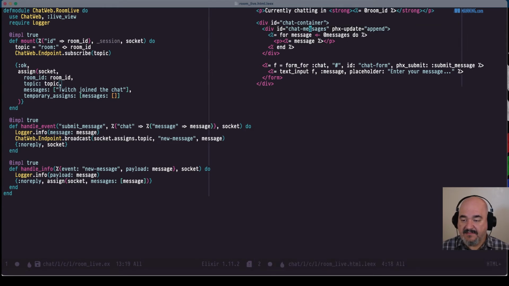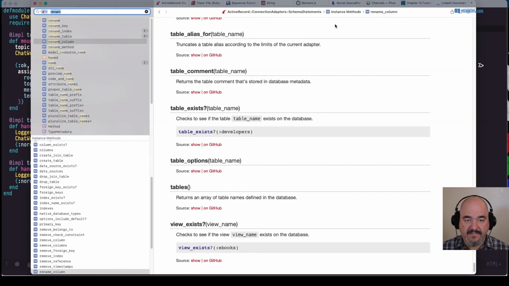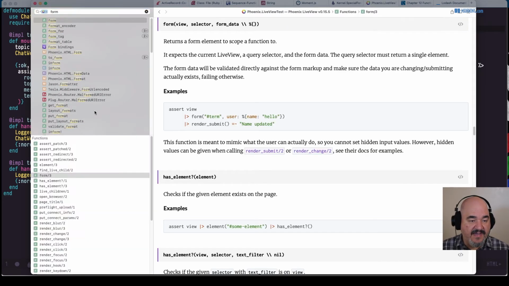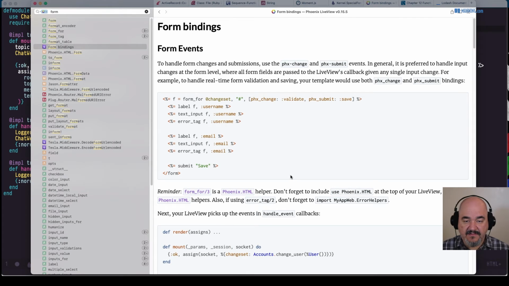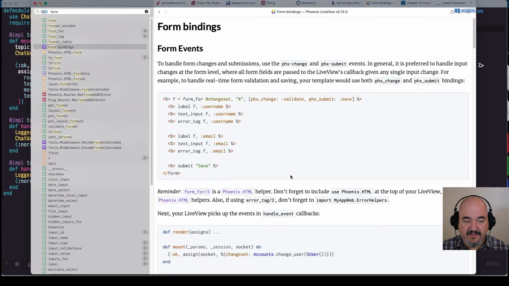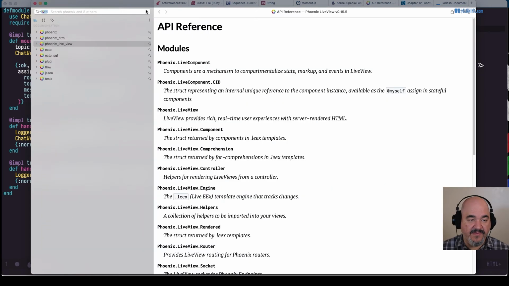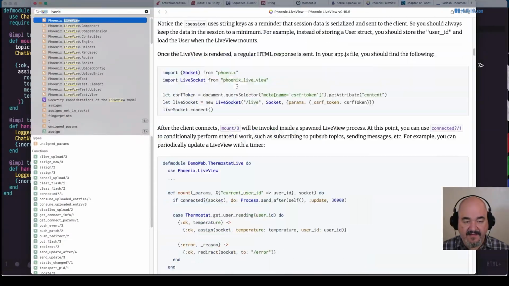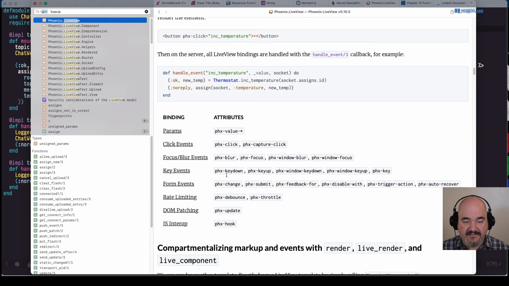So let's think about this. It might be that I put in the wrong Phoenix update. Tell you what, let's go to those excellent docs I was mentioning and check it out. There's a guide for handling form bindings in here. So you know what, I bet it's Phoenix change. Form events. No, we don't want form events. We just want regular bindings. So go back to the LiveView docs. So Phoenix LiveView. And then down here, we can see bindings.